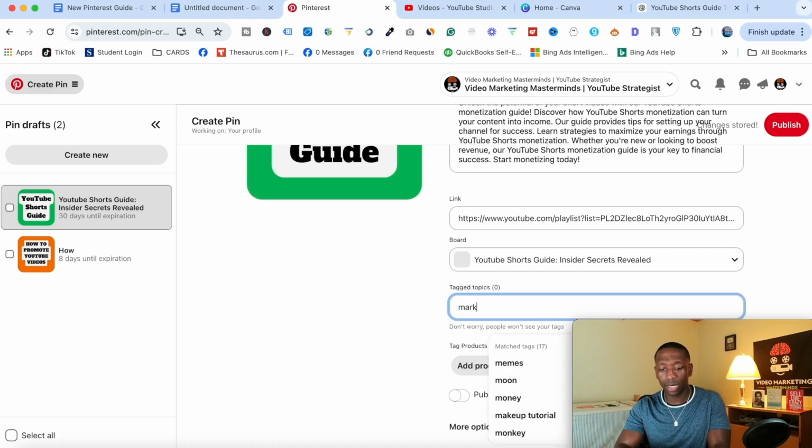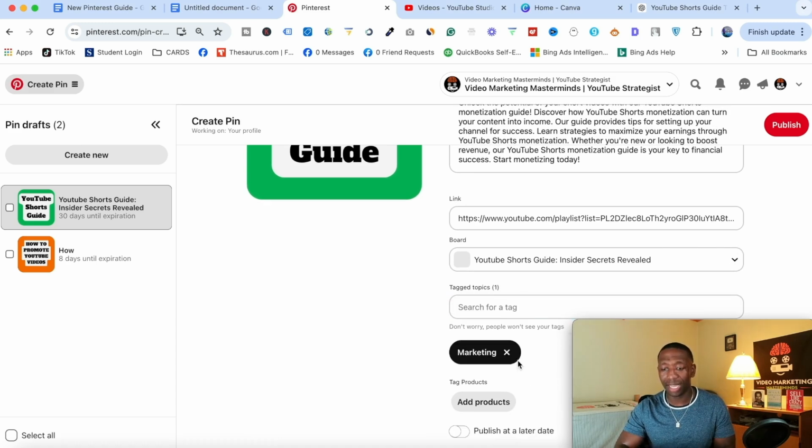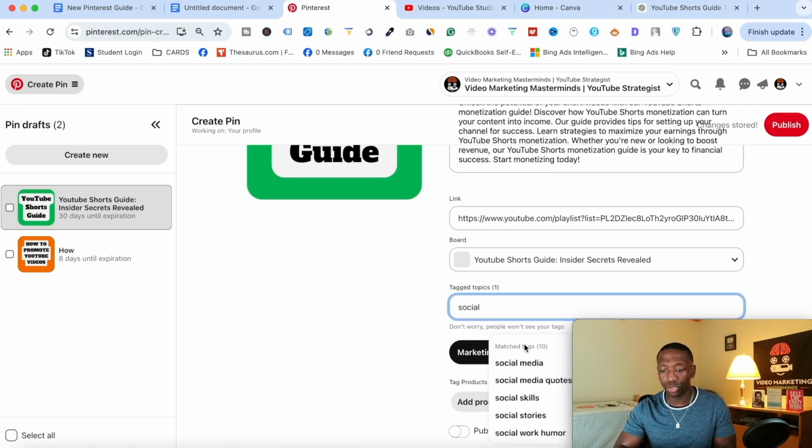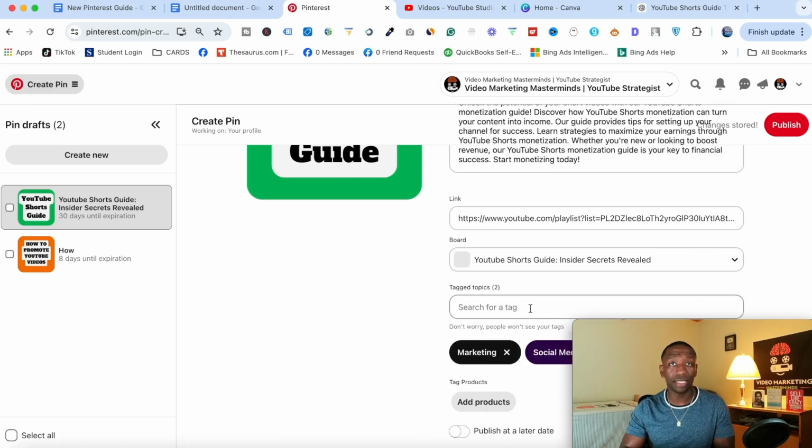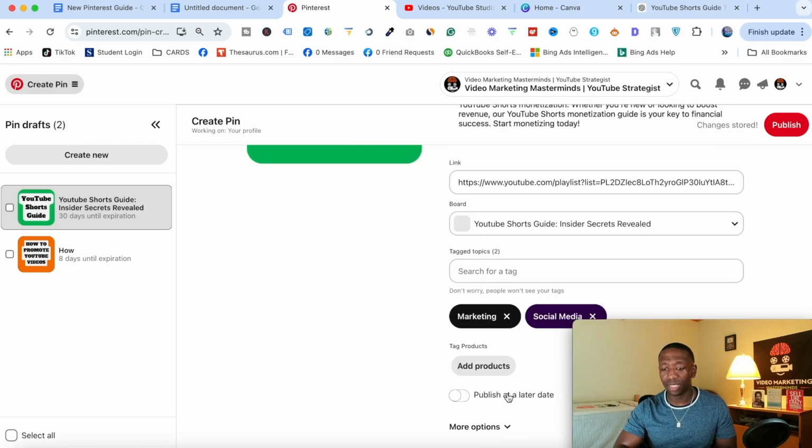Okay, so now I'm going to choose some tags. I'm just going to put marketing, since that's the closest one they have. So we've got marketing, we've got social media. Now, of course, yours are going to be different. You just want to make sure you find some that are related to what you do. And you can do some additional stuff, but I tend not to bother with those things.